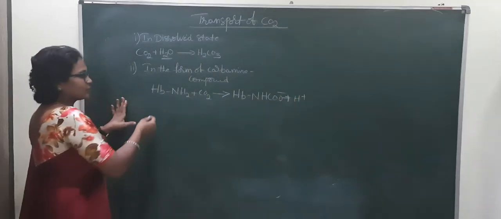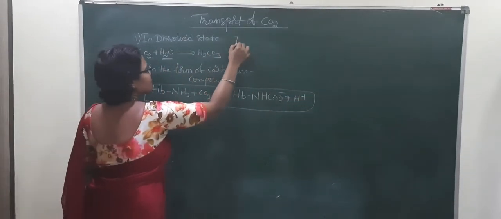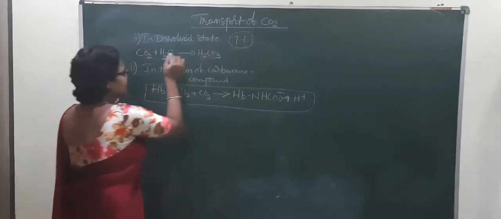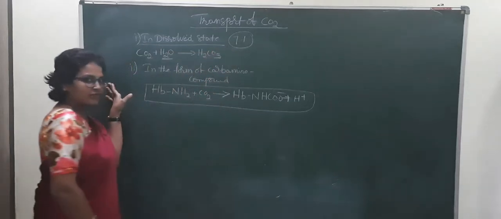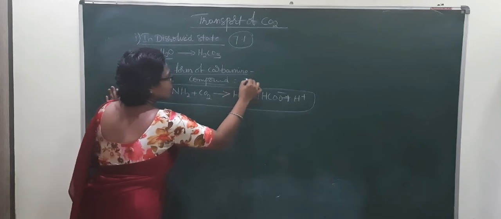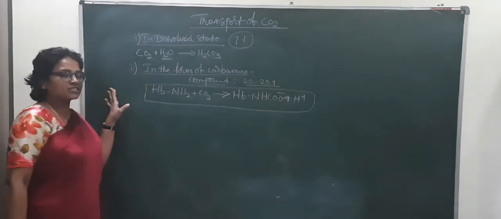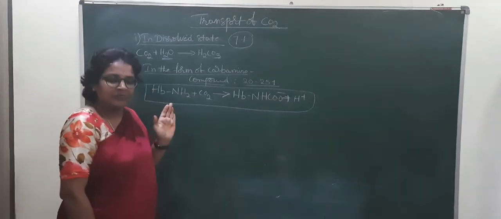So this is about the carbamino compounds. So 7% of carbon dioxide is transported in the dissolved state, and 20 to 25% of carbon dioxide is transported in the form of carbamino compounds.